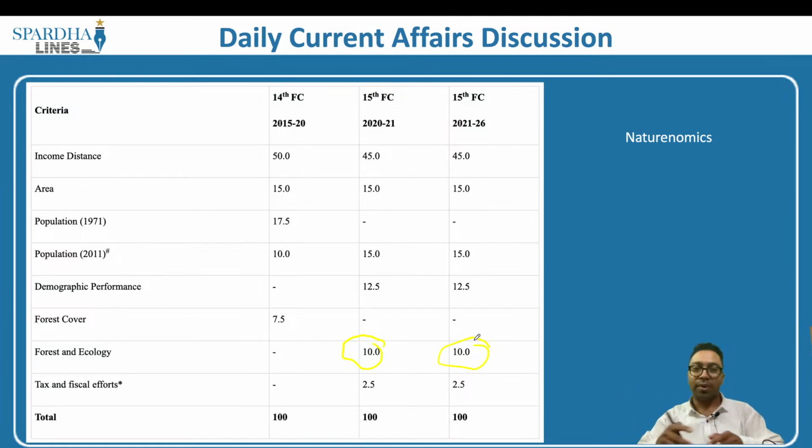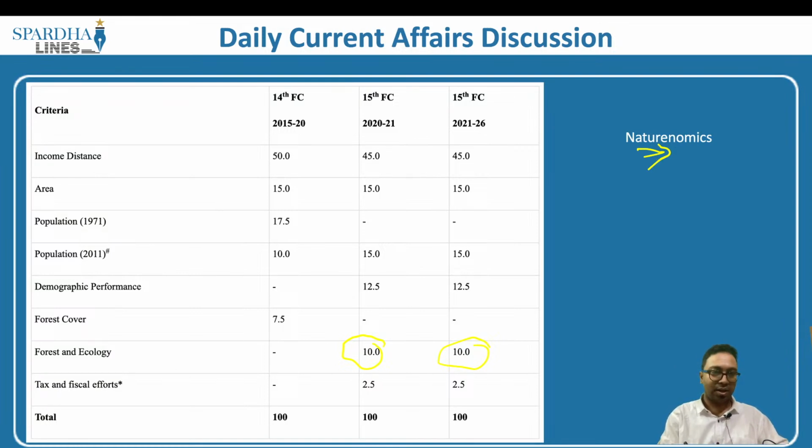And finally, what we have is called nature economics. What is it? This is another word for sustainable development, which means as much as we take care of the economics, nature also has to be taken into picture. So what we require is sustainable development, says the author. Yes, environment has to be taken into consideration. Development is a need of the hour, but this development has to go hand in hand with sustainable development and natureomics, which means we require economics and at the same time we have to take care of the nature. That is what this article is all about.